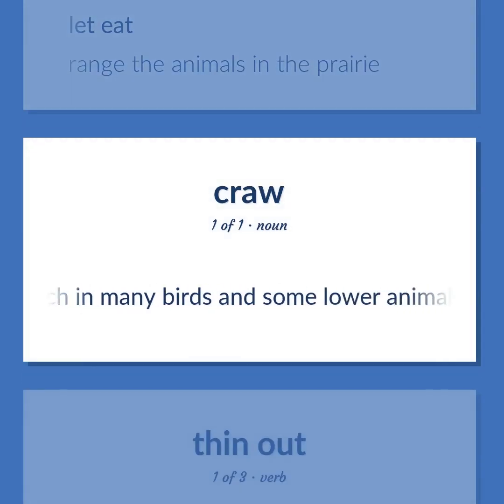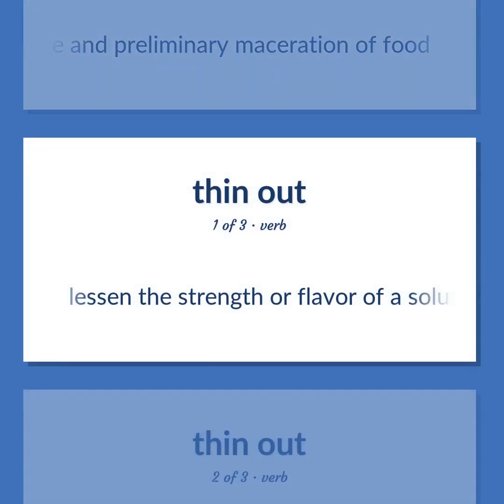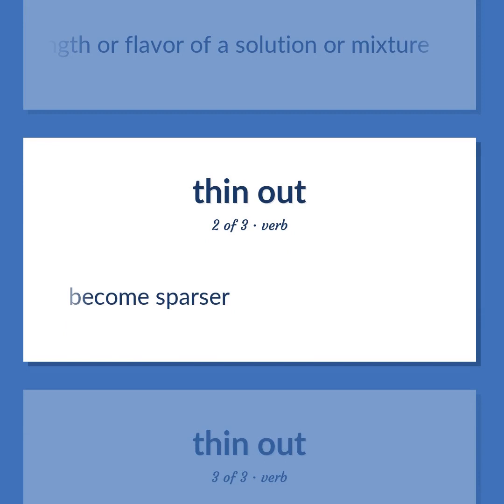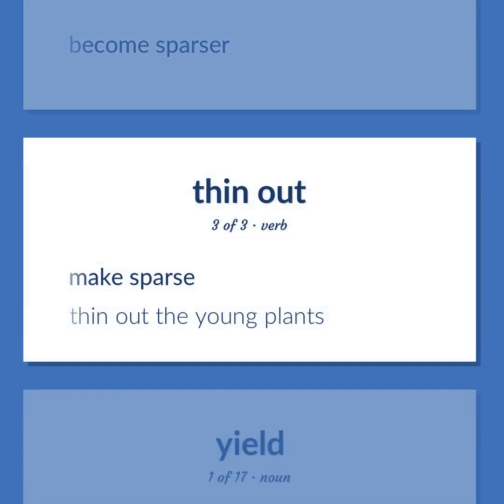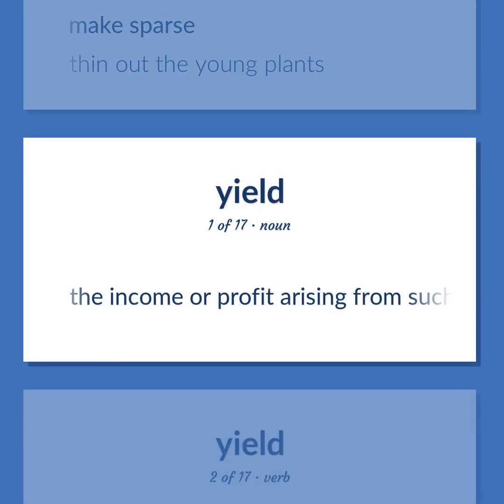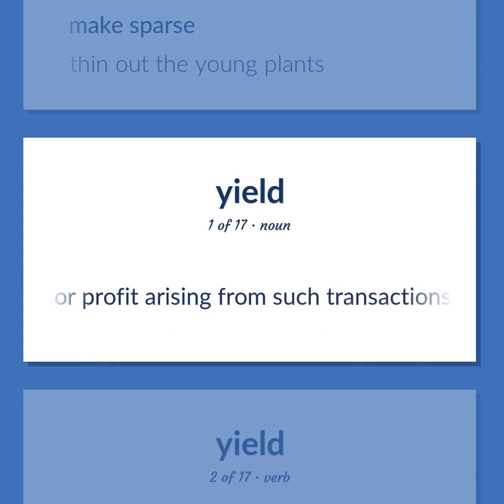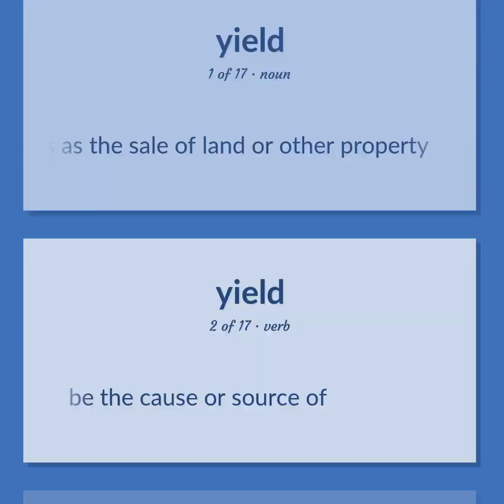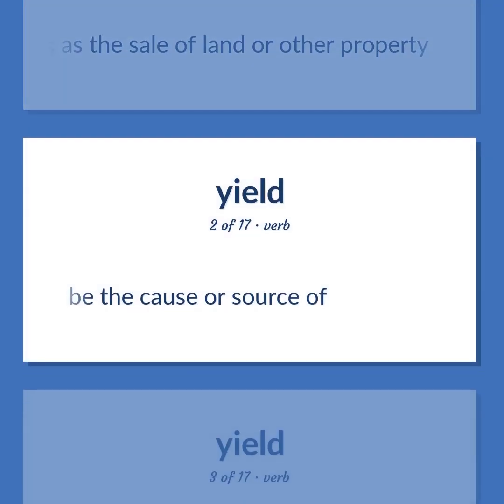A pouch in many birds and some lower animals that resembles a stomach for storage and preliminary maceration of food. Lessen the strength or flavor of a solution or mixture. Become sparser. Make sparse. Thin out the young plants. The income or profit arising from such transactions as the sale of land or other property. Be the cause or source of.